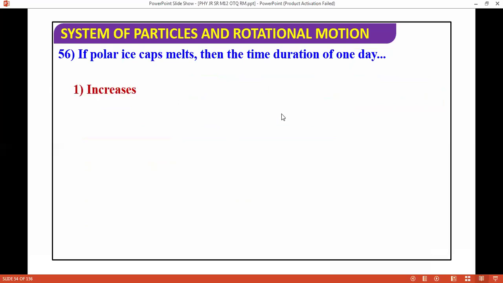If the polar ice caps melt, then the time duration of one day increases. Basically, what happens is that if the polar ice caps melt, the water will come to the equator. So does it decrease, not change, or increase? It increases.